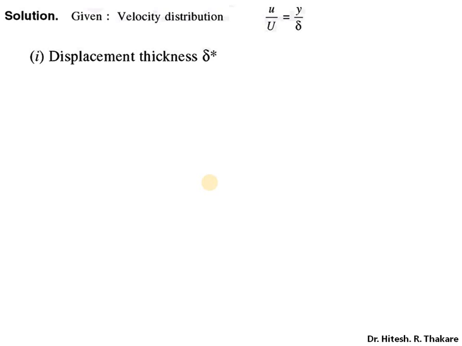Now we know that displacement thickness delta star is calculated with the help of this formula, which is integration of the quantity 1 minus small u upon capital U with respect to y within the limits of integration, which includes lower limit 0 and upper limit delta. Now we have been given this small u upon capital U value, so we will substitute that value as y by delta in that same equation.